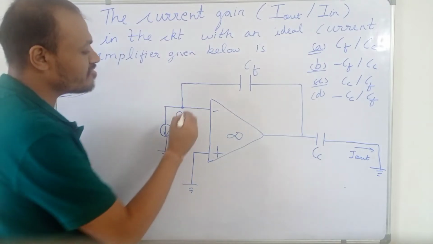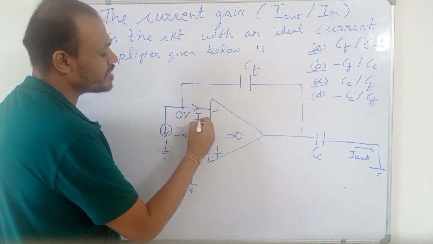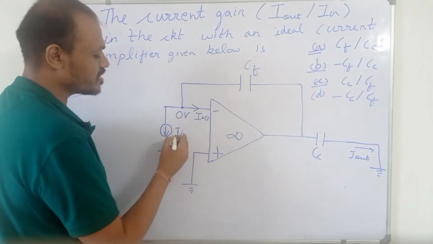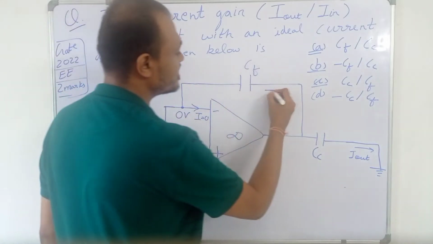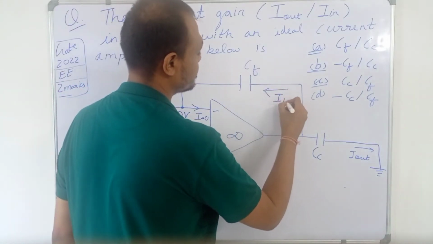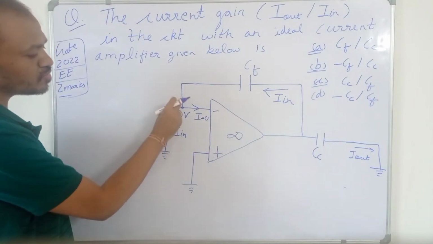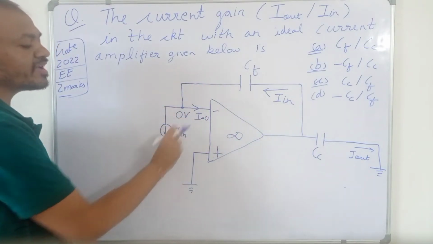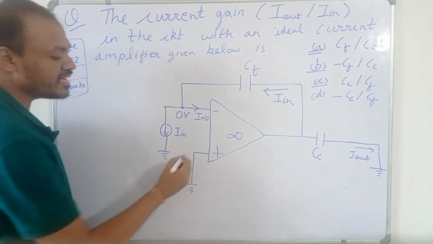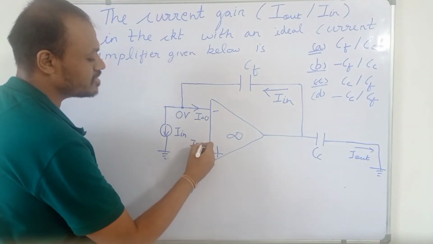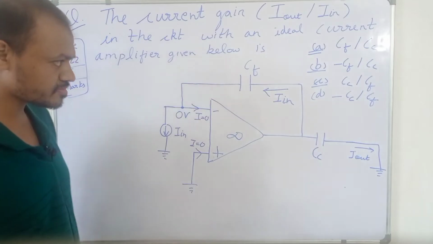Obviously the current going inside the op amp is 0. So this current is I in, this current is also I in, because the currents going inside the op amp are always 0, so this current is also 0.